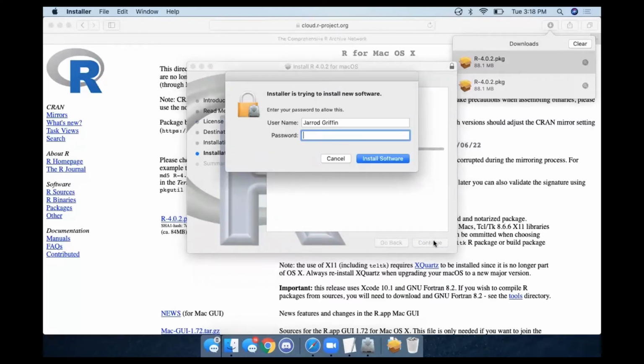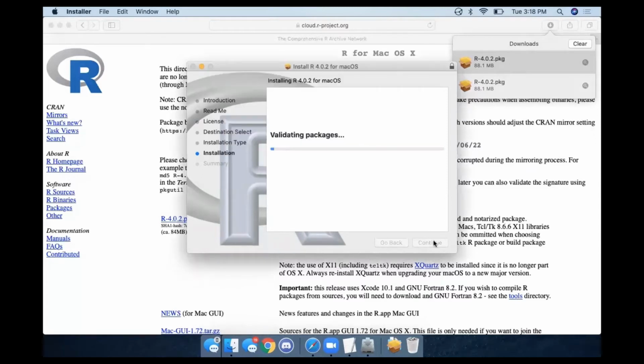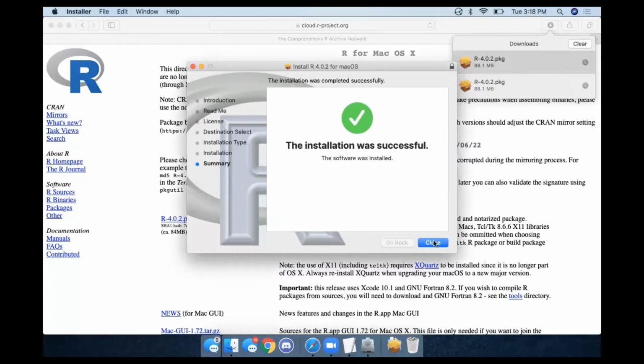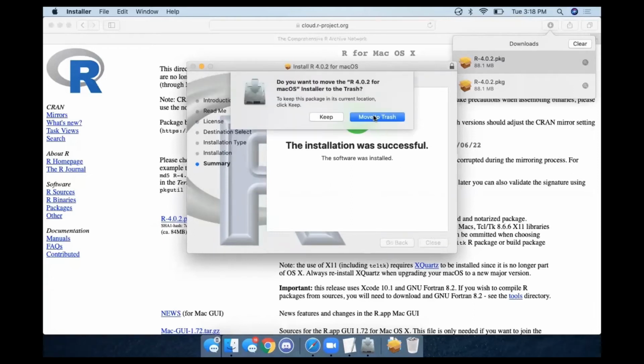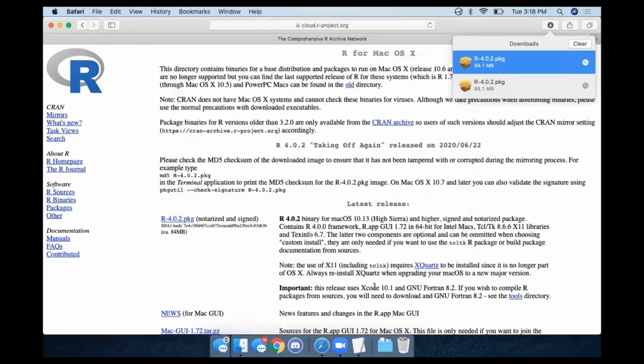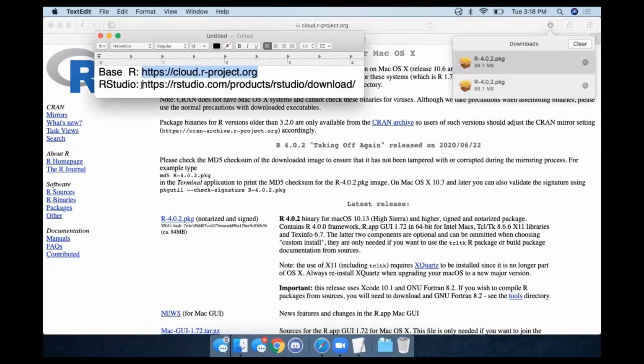It's going to ask for your password. This will take a minute or two. Great. Once we get to this page, we know that we have successfully installed R. Now we need to download RStudio. So we will visit this second link, which will be in the description as well.